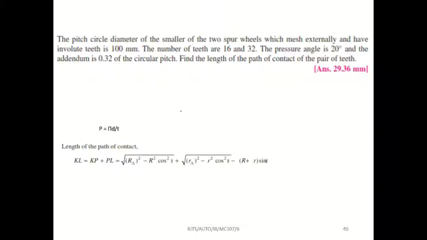The pitch circle diameter of the smaller of the two spur wheels which mesh externally and have involute teeth is 100 mm. So they are given the pitch circle value, 100 mm.